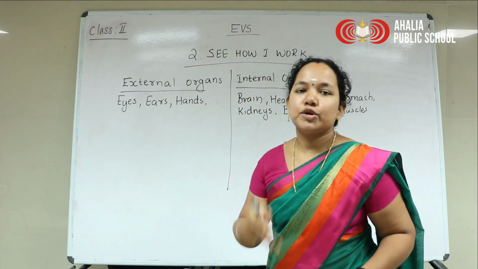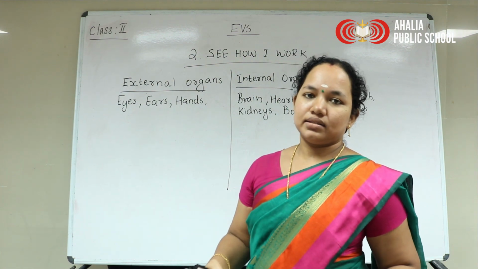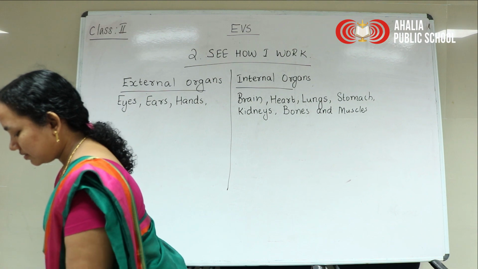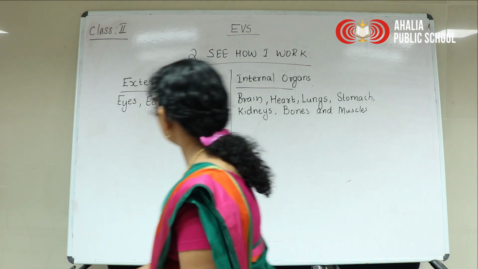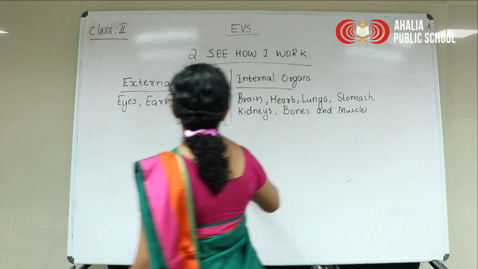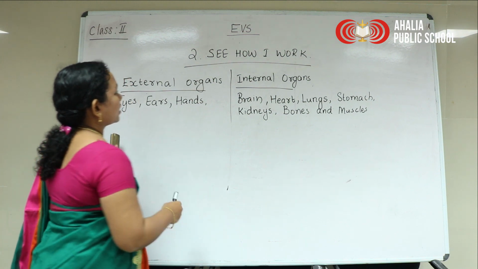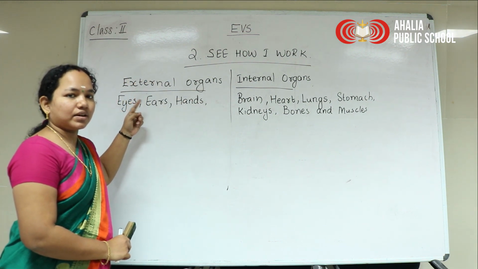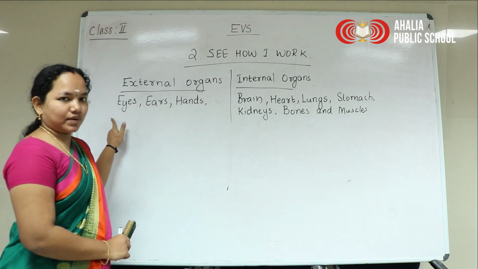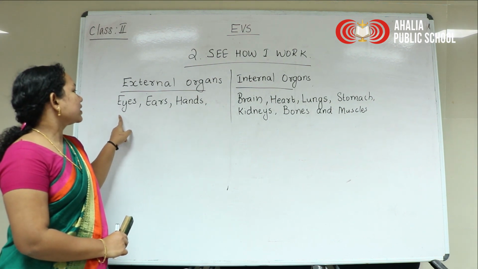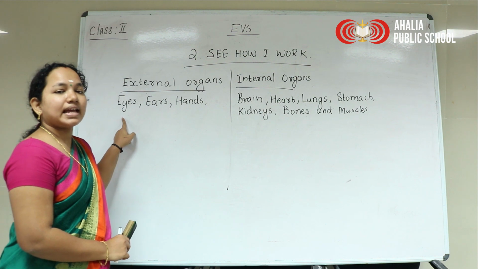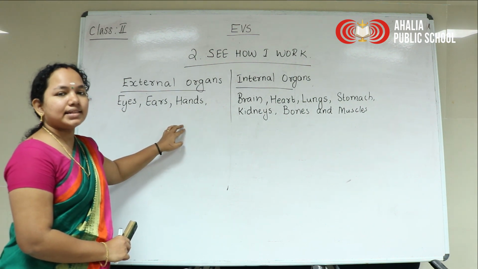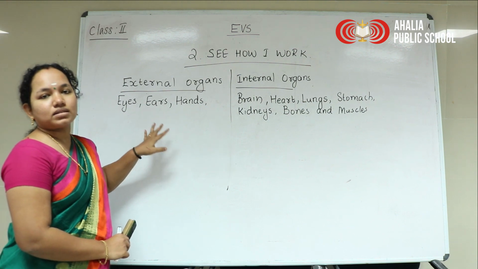I work means human beings work. So the first one is brain. These organs are of two types, internal organs and external organs. External organs are, for example, eyes, ears, hands, legs, nose, like that.